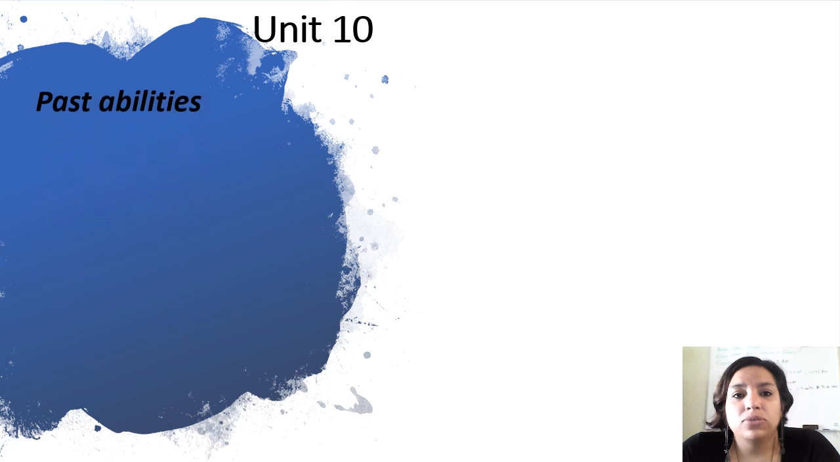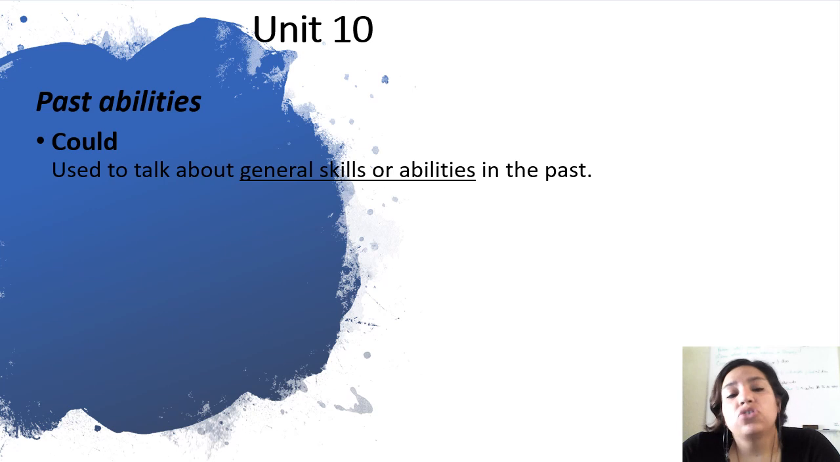Past abilities, the most common one that we use to talk about them is could, and this is to talk about general skills or abilities in the past, like when you say, I couldn't skate when I was a little kid, but now I can. You're using a past ability using could. Or for example, I could be awake many hours without feeling tired when I was younger. You are using past abilities with could.